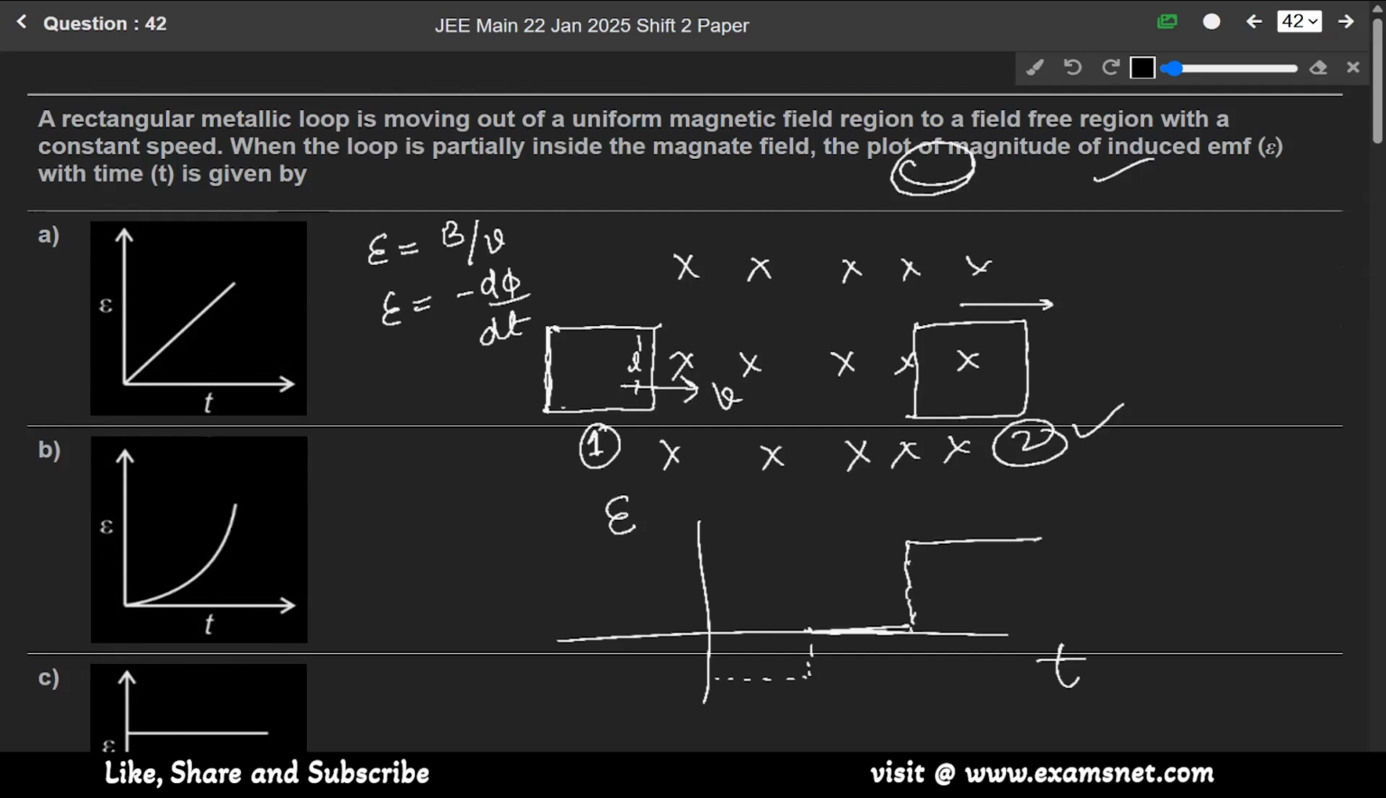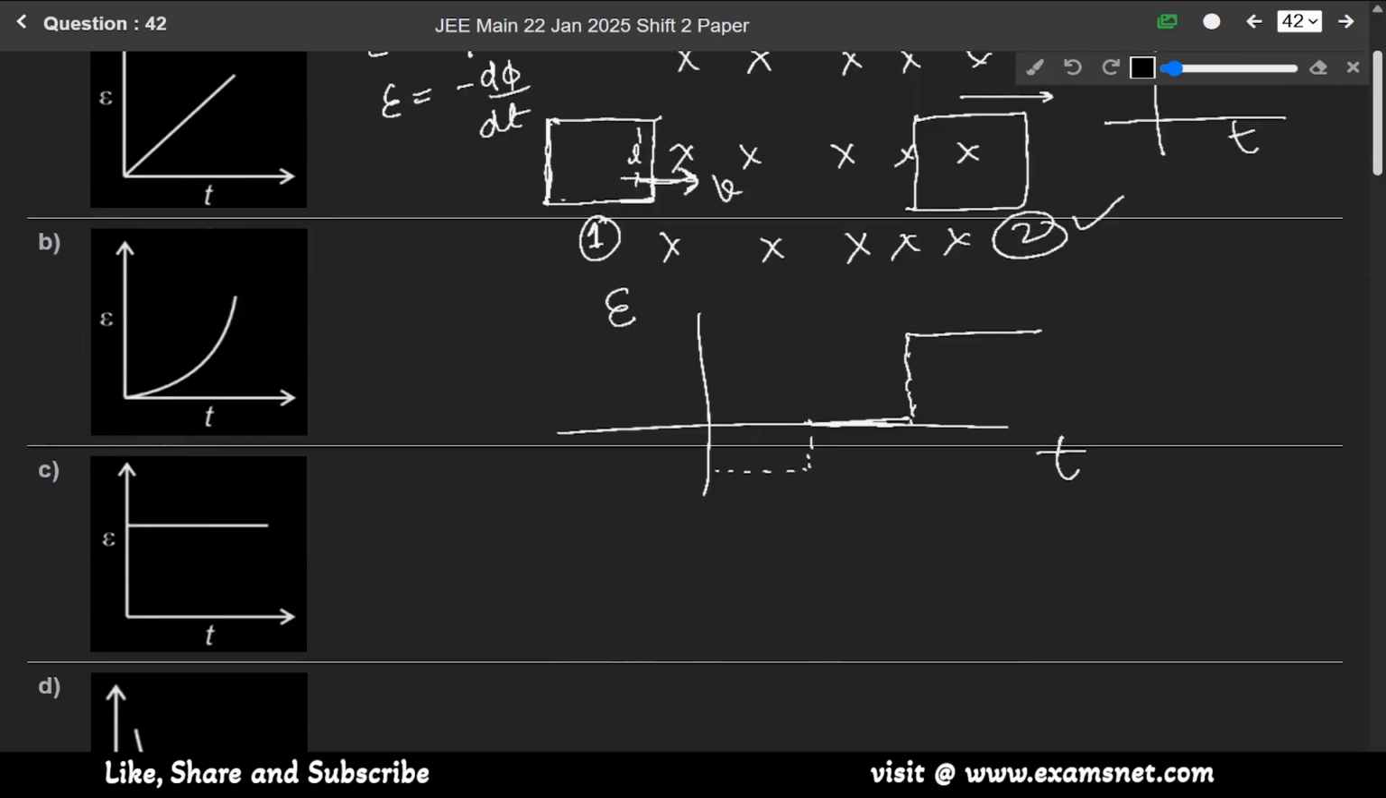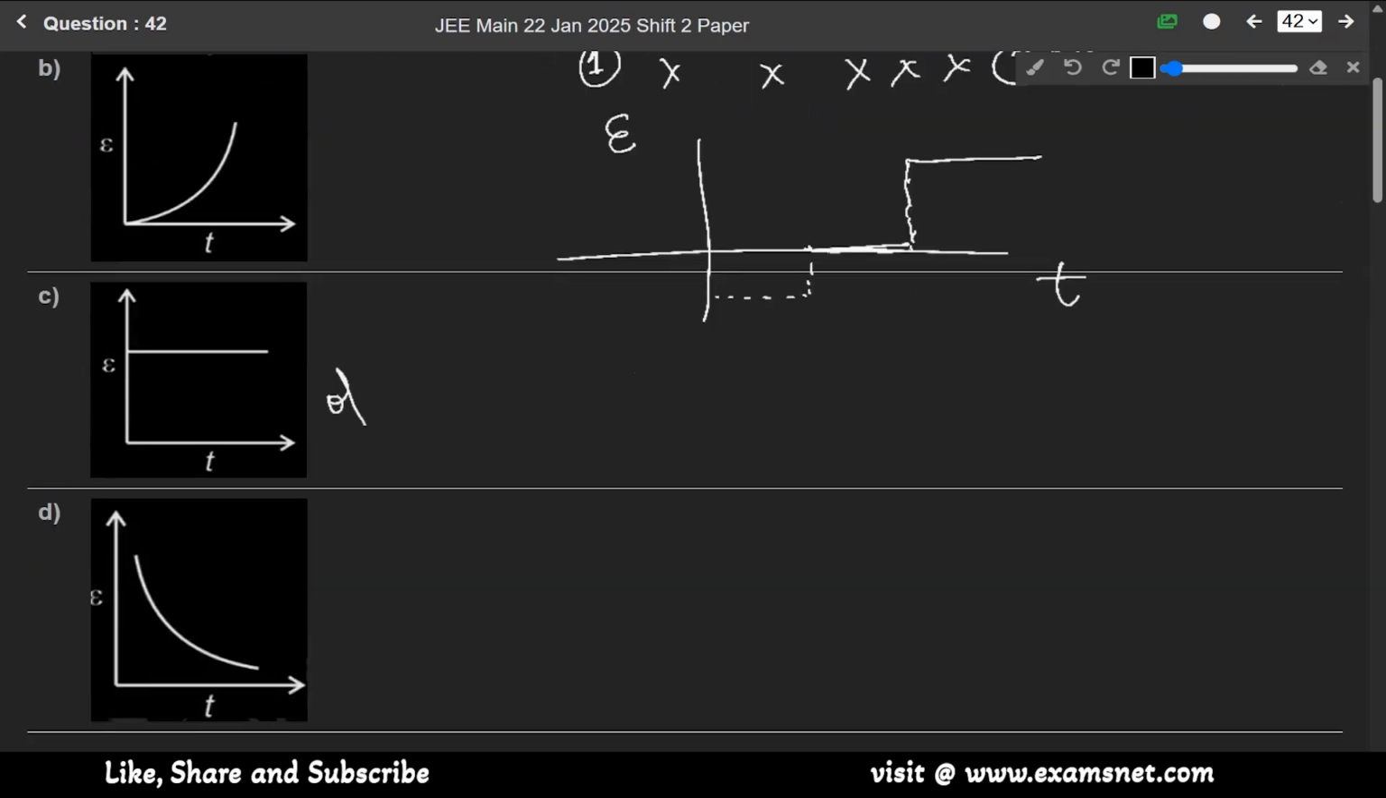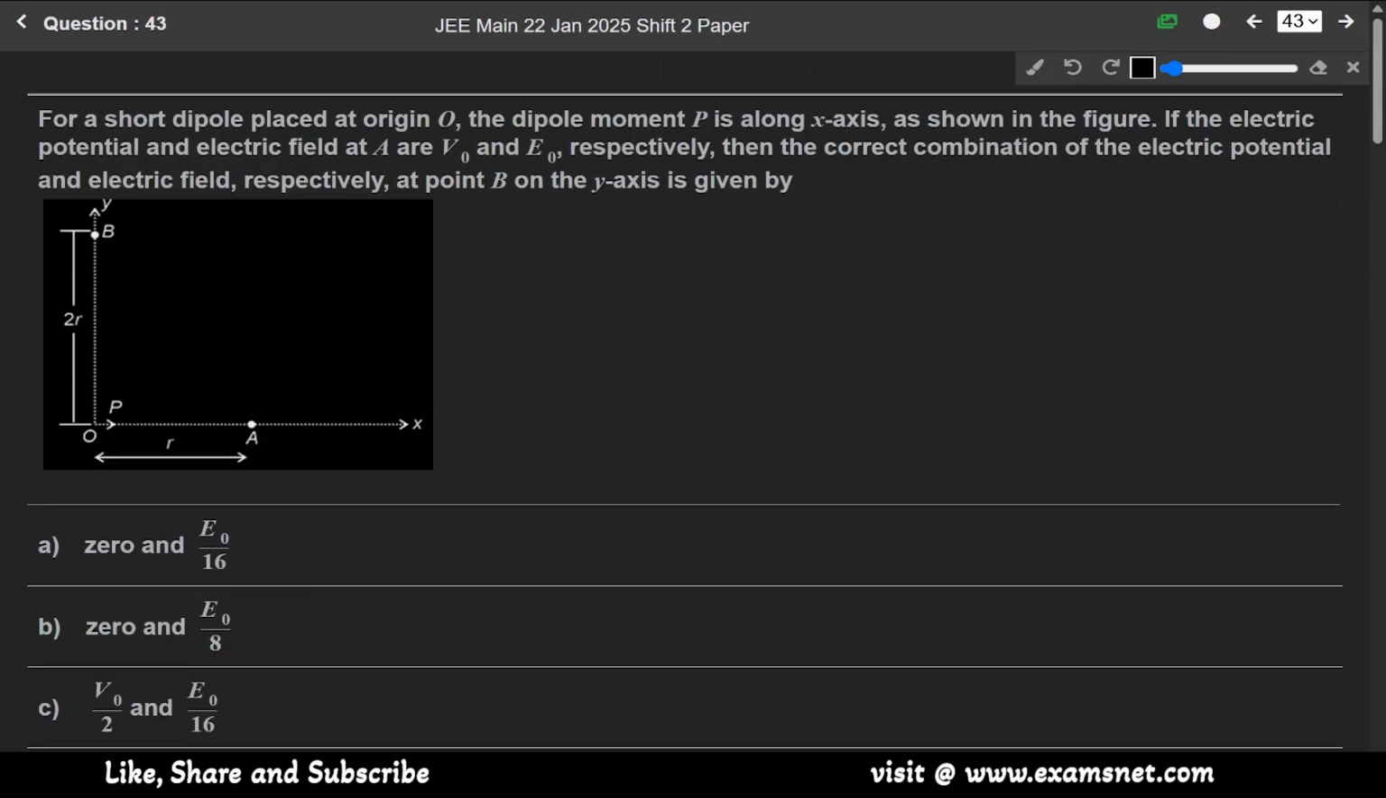Okay, if it is asked that the rectangular loop is moving inside the magnetic field, that is one thing, but in this question it is asked that it is moving outside from the magnetic field into a field free region, then the correct answer is this constant term. Okay, so among these four, option C is the correct answer. Okay, now next question 43.